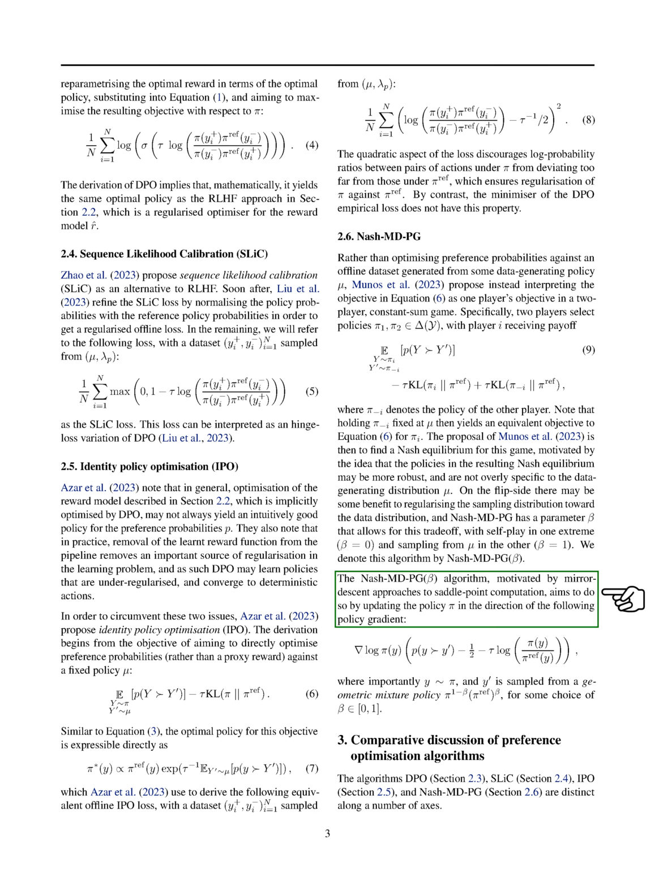Section: Comparative discussion of preference optimization algorithms. In this section, we will discuss the differences between preference optimization algorithms. We have several algorithms to compare: DPO, SLiC, IPO, and Nash-MD-PG. Each algorithm has its unique characteristics. Let's start with the contrastivity aspect.